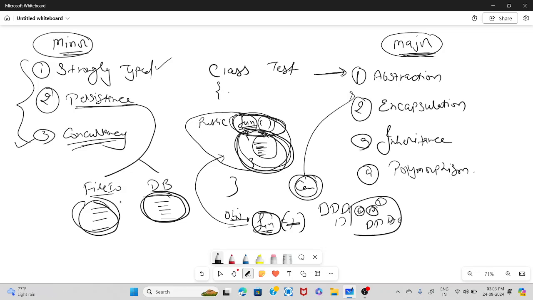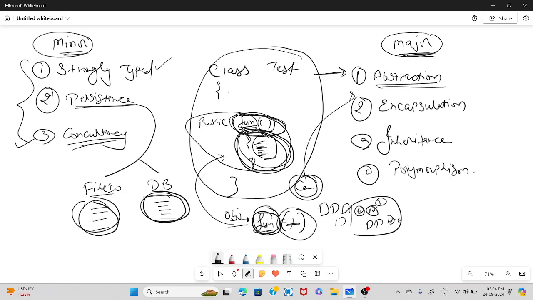The car company has exposed only the essential things required to drive a car, but the internal complexity is hidden inside the bonnet. So that is abstraction, right? Same if you want to cover the same example in programming: the function you are writing is the complete function, but the people who are using your function only need the name of the function, the parameters they need to pass, and what you are returning back from the function. That's it.